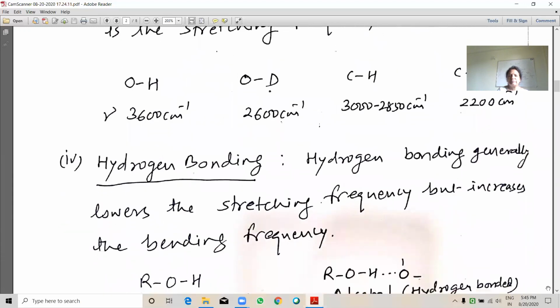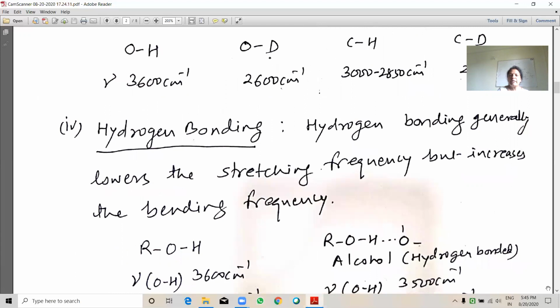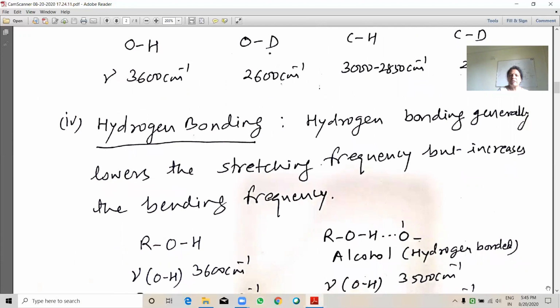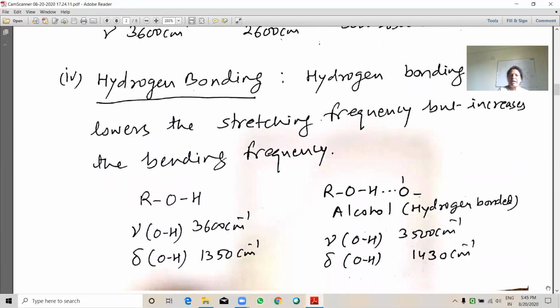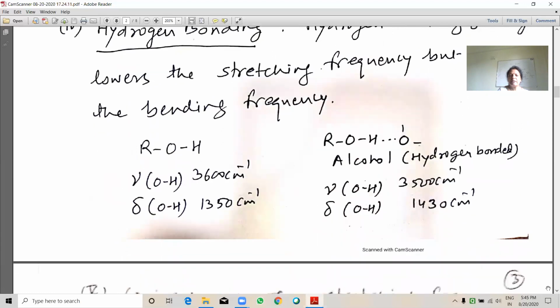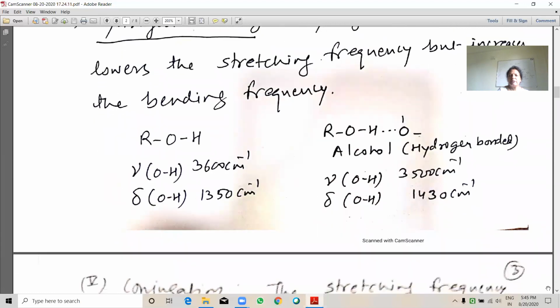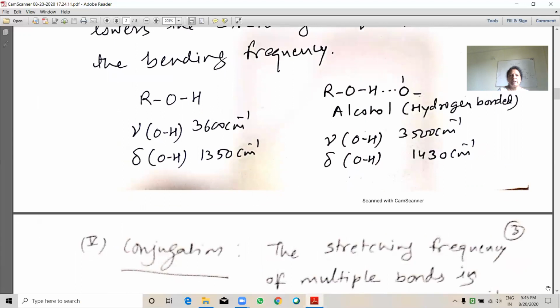Hydrogen bonding. Hydrogen bonding generally lowers the stretching frequency but increases the bending frequency. See here, alcohol, hydrogen bonding.